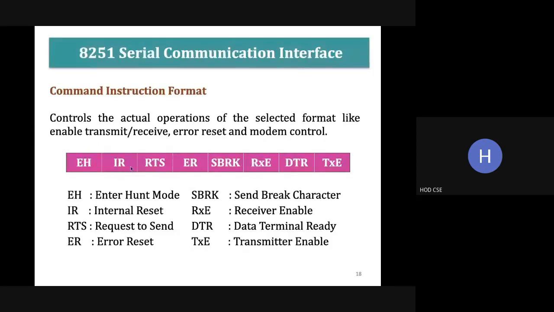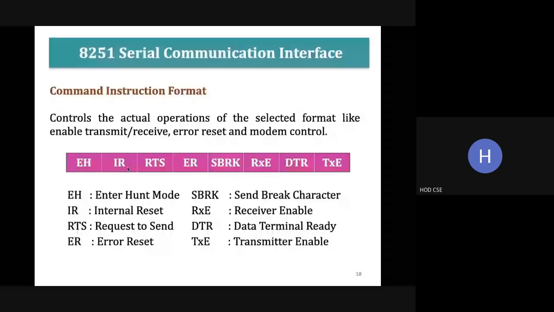Next one is internal reset. In the chip also, we have a reset signal to reset the 8251. So by using this command instruction format also, we can reset the 8251. RTS is request to send, error reset, then send the break character. RXE is receiver enable. Next DTR is data terminal ready, and TXE is transmitter enable. So these are the two control registers we have: mode instruction format and command instruction format.